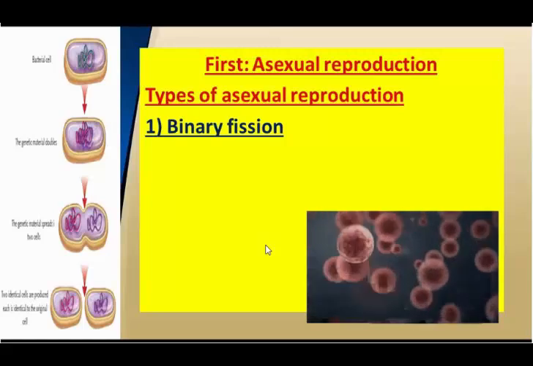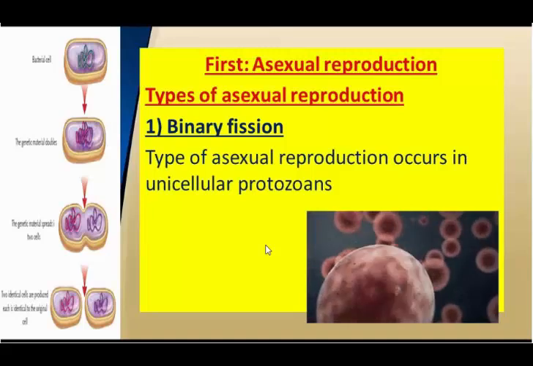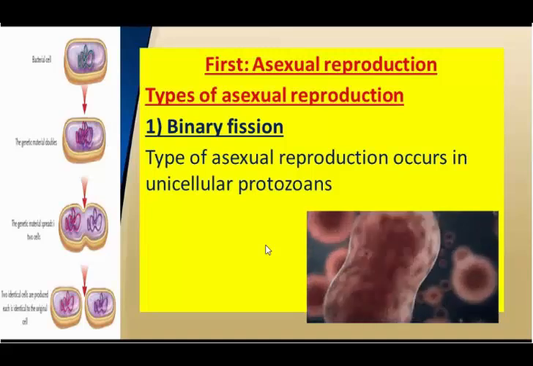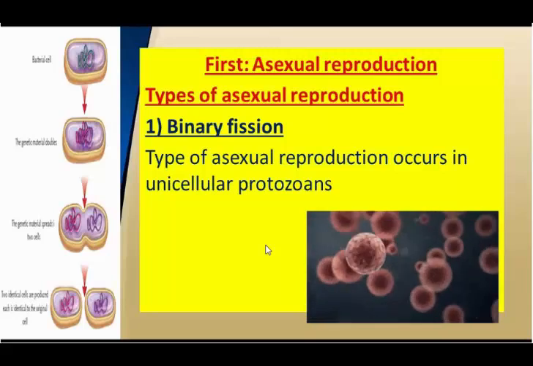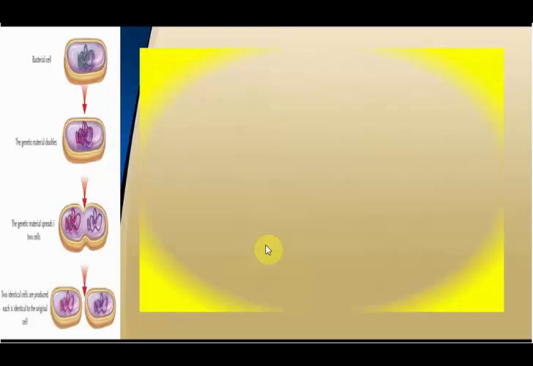It's a type of asexual reproduction that occurs in unicellular protozoans. As you see here, binary fission means that the cell divides into two cells from its half. This type of asexual reproduction occurs in unicellular living organisms in which the nucleus is divided by mitosis, and then the cell, which represents the body of a unicellular organism, splits into two cells.